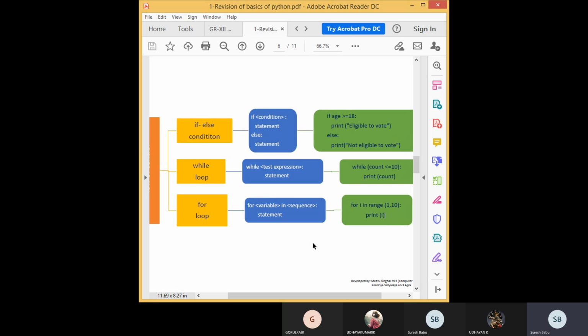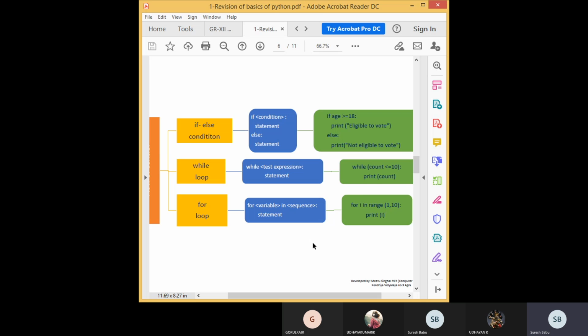Here they didn't mention the step value, but we have to take the default value. The default value is 1, that is plus 1, increasing by 1. So starting value 1, ending value 10. 10 means you have to end one value before, so you have to stop at 9 itself. 10 should not come. 1 to 9 with step value 1, so you have to take all the values like 1, 2, 3, 4, 5, 6, 7, 8, 9.